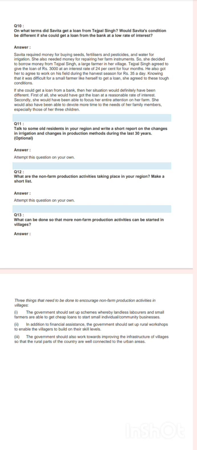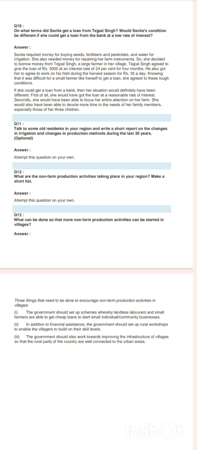Tejpal Singh agreed to give the loan of ₹3,000 at the interest of 24% for 4 months. He also got her to agree to work on his field during the harvest season for ₹35 per day. Knowing that it was difficult for a small farmer like herself to get a loan, she agreed to these conditions.